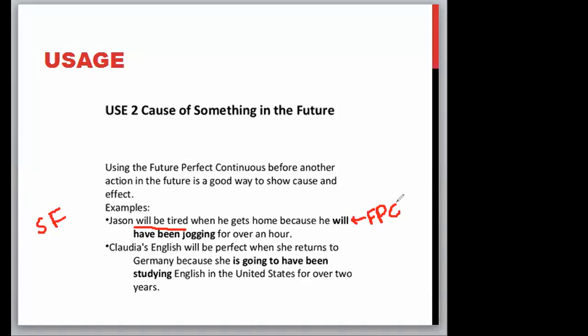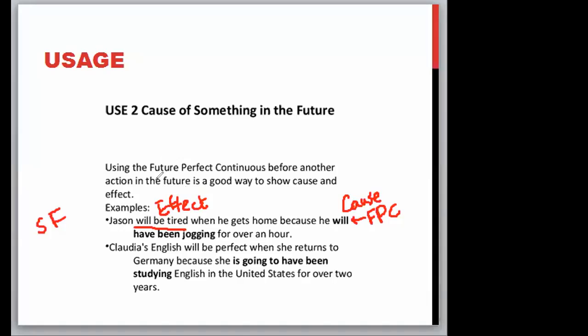Why are we using simple future over here? Because this is the cause, something is happening, and here is the effect. Here is the result of that cause. Okay? Because Jason will have been jogging, he will be tired.